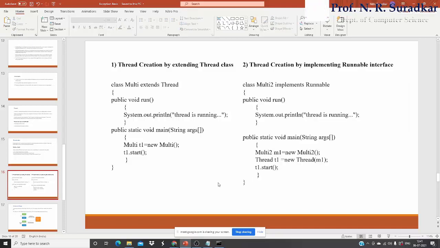Okay, next important topic which we have to learn is the life cycle of a thread. This life cycle states where a particular thread comes from and where it goes.